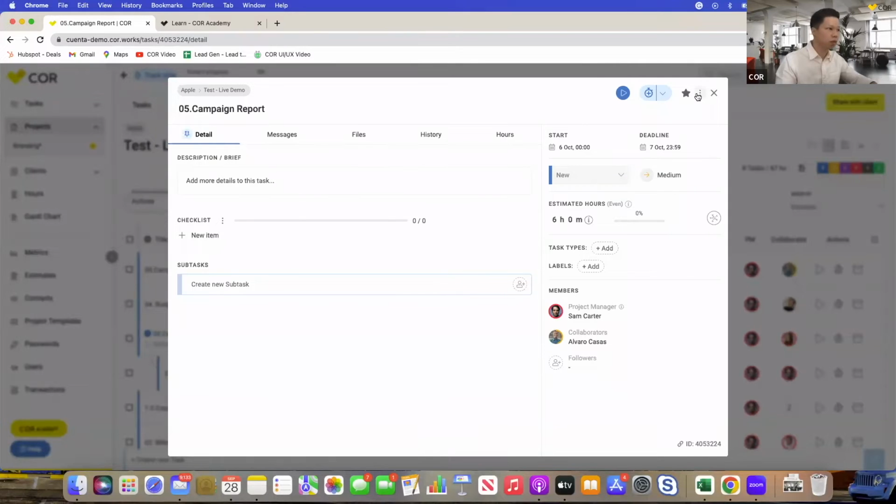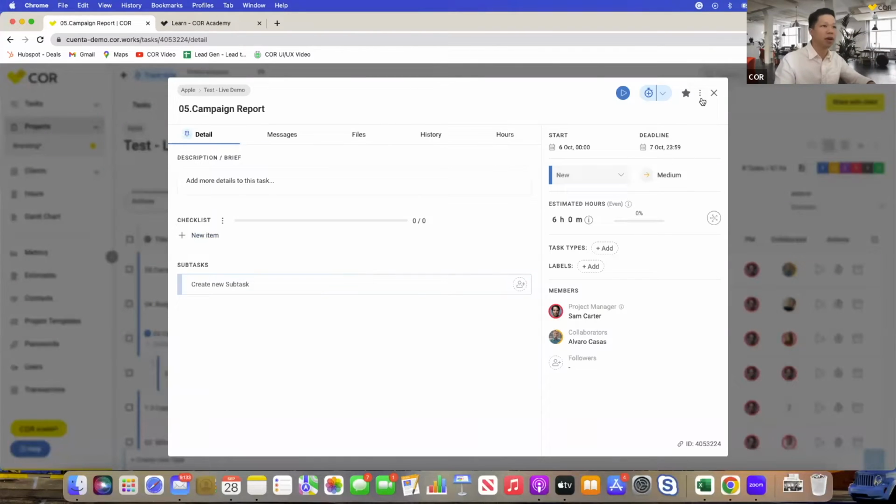Okay. You can also create subtasks, and there's basically an infinite amount of tiers if you want to create subtasks in core, so you can keep creating and adding new layers into this particular task. You can add checklists, so basically people can come in and see what has been done and what's not been done in this task also.